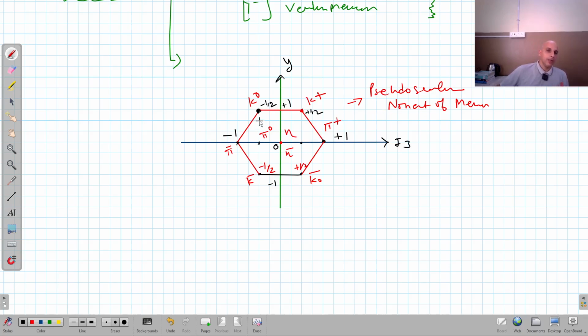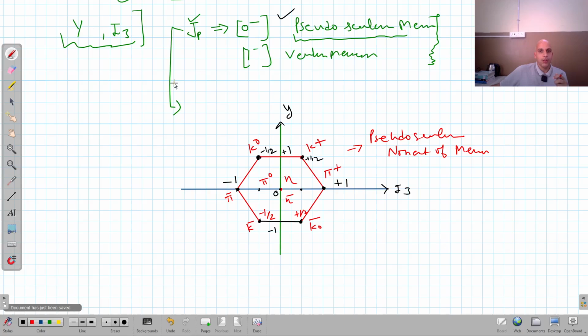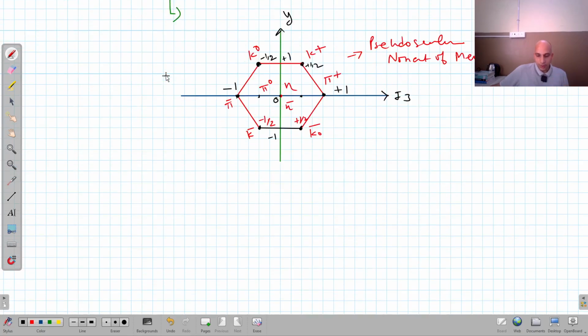So now, I was saying that we have to memorize this nonet of mesons. A question can be asked: which particle is at the center of the pseudoscalar nonet of the mesons, or which is at this position. The examiner can ask any question based on this diagram. This is called a nonet, right? This is the weight diagram that I talked about in the beginning. Now this is about the pseudoscalar mesons nonet.